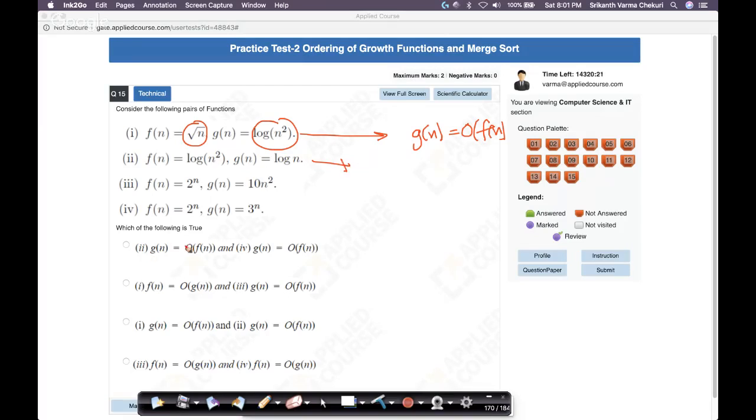Let's look at this, because I'm given these pairs, right? So what am I given? Okay, let's first solve the problem. I'll come to the options later. That's what I prefer personally, because that helps me learn the concepts better.